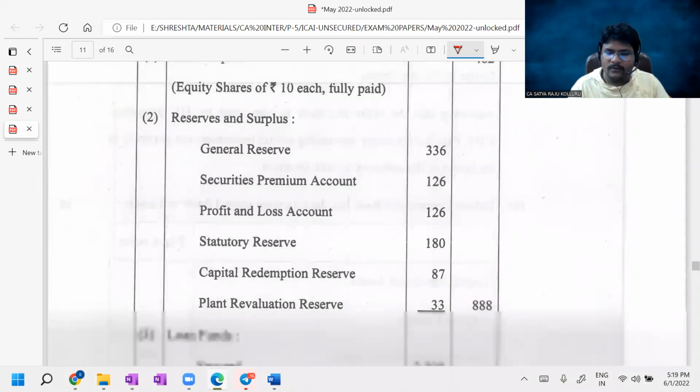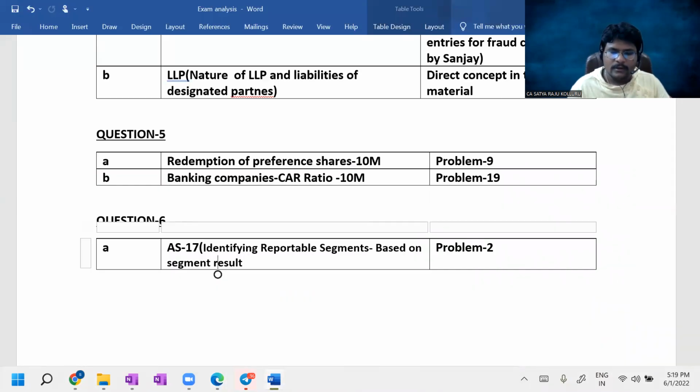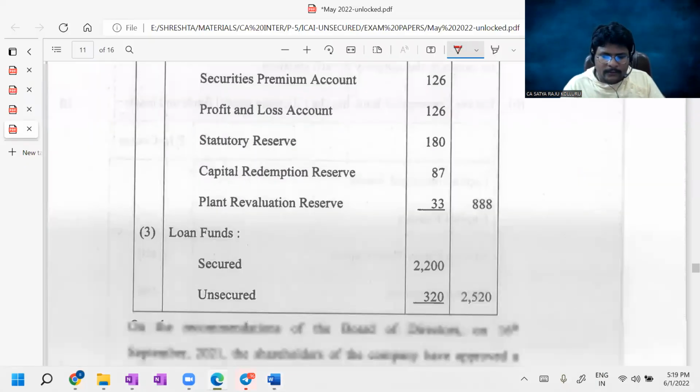Now come to question number 5. Just a moment, guys. This is not redemption of preference shares. Question number 5 is related to buyback of equity shares. Buyback of equity shares. So what have they given?